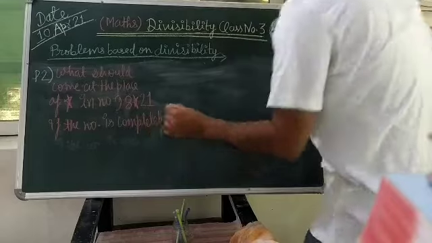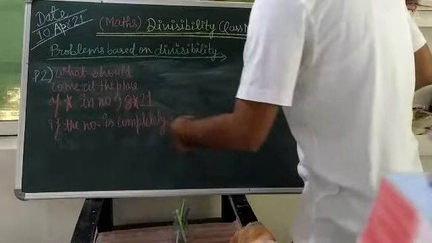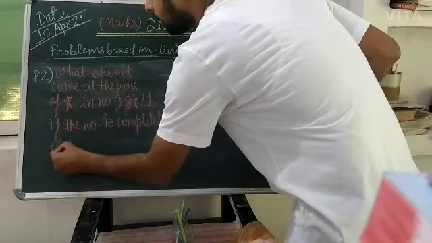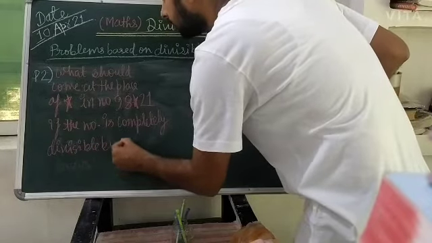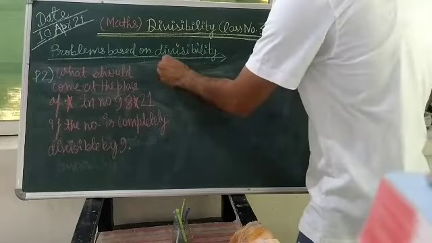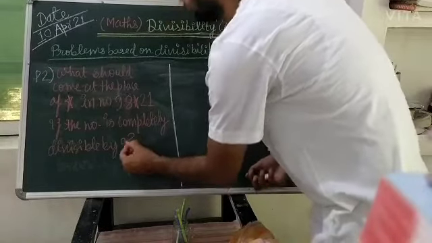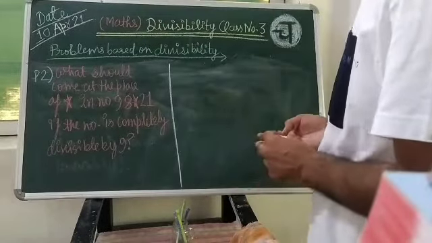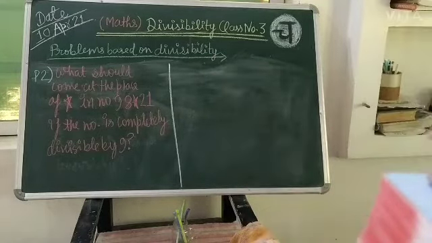I am writing completely everywhere, so it should be completely divisible, not into decimals. And if you are facing any difficulties, you can consult your parents as well. There should be a question mark. Okay, so read out the problem and try to understand it first.